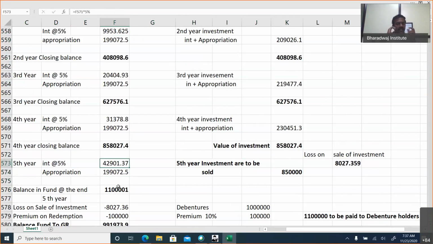You got the cash for this interest separately. The journal entry will be bank account debit to interest on investment. So that will not affect the investment value. But here, why are we adding? Because interest as well as appropriation, both are invested. That's why we are adding. In the 5th year, interest is accounted separately. That goes to a separate account.